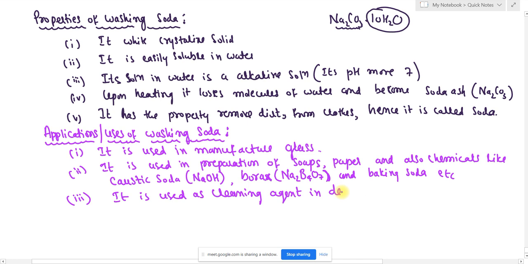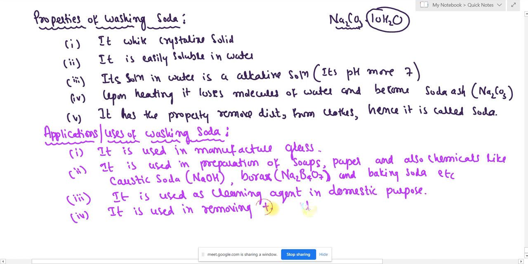Next, the fourth important application is that it is used in removing the hardness of water. There are two types of water: soft water and hard water. The water which gives foam easily with soap is called soft water. And the water which does not give foam with soap is called hard water. The hardness is due to the presence of some salts inside the water.